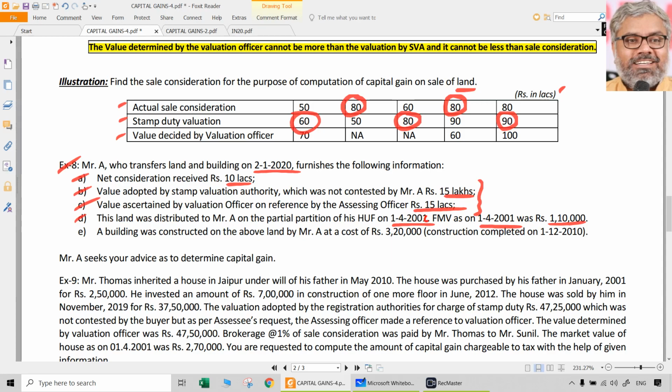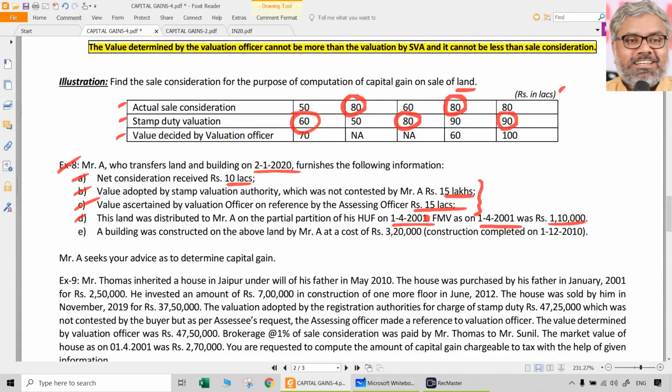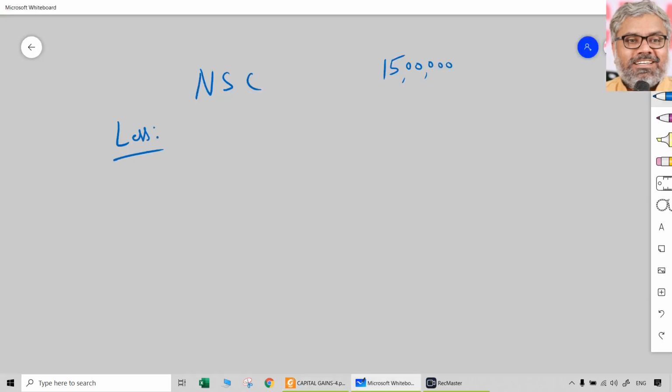So let us take this as 1/4/2000, he got it, let us say. Fair market value on 1/4/2001 is 1,10,000. In other words, we don't know anything else, right? Because there is no cost of acquisition at all. What was the cost of acquisition to the previous owner, that is the HUF, that also we don't know. Only fair market value is given. When that is the only thing there, why should we worry about it? We just have to calculate the indexed cost of acquisition.